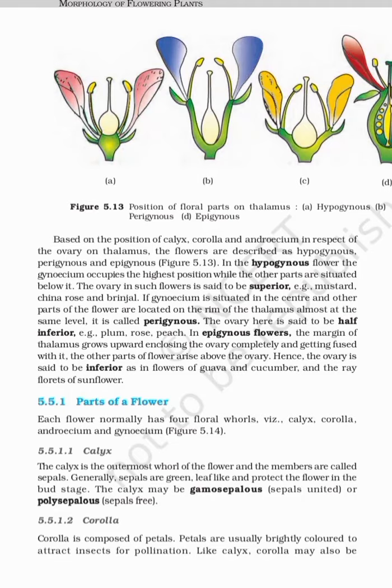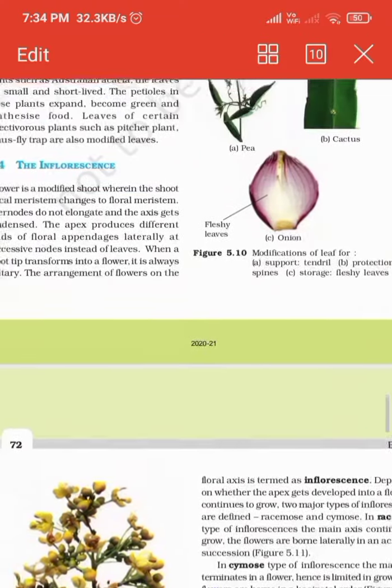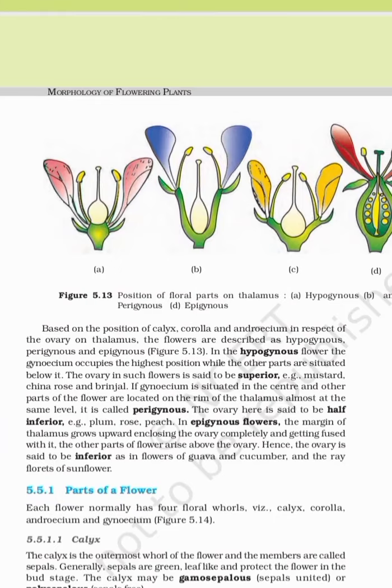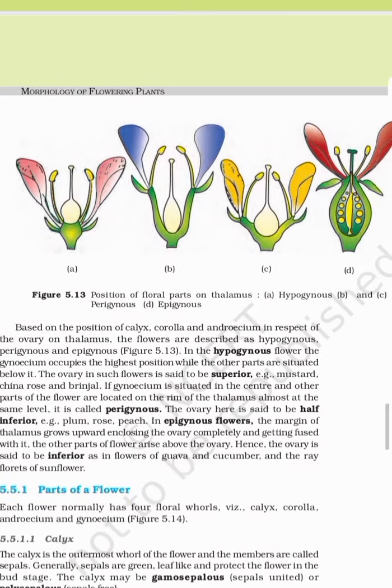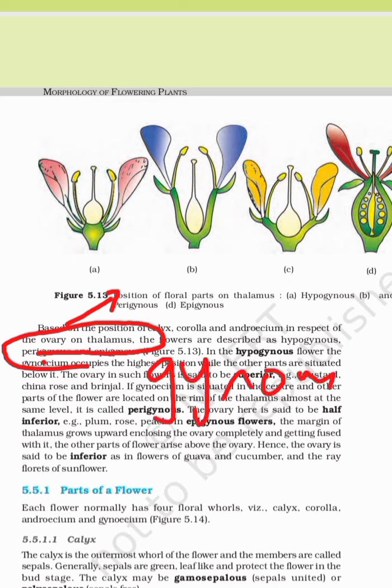So in our last lecture, we covered the flower and the inflorescence. So let us just do one paragraph of it. Based on the position of calyx, corolla and androecium with respect to the ovary on the thalamus, what do we have to check? We have to check the position of the ovary on the thalamus, right? The ovary is a female reproductive part, so it is called the gynoecium, right? From this there came a word, which is gynous.